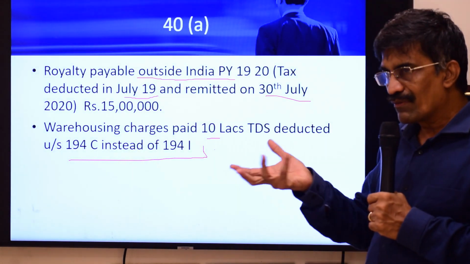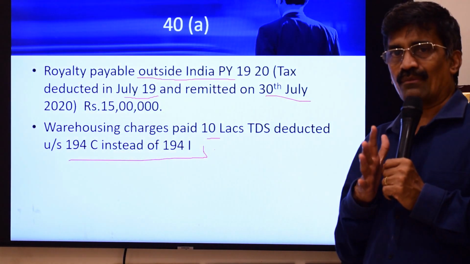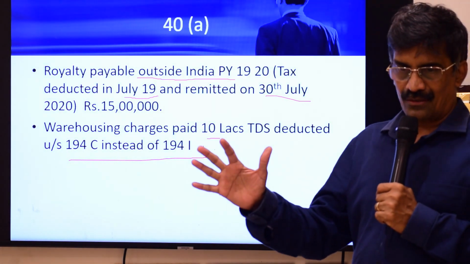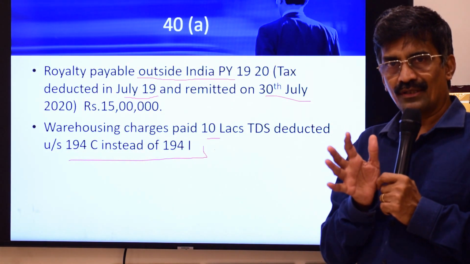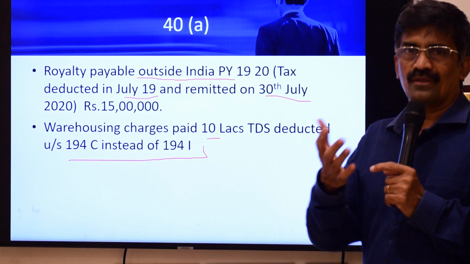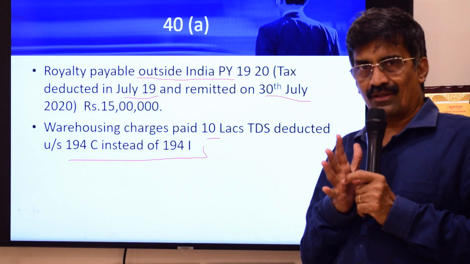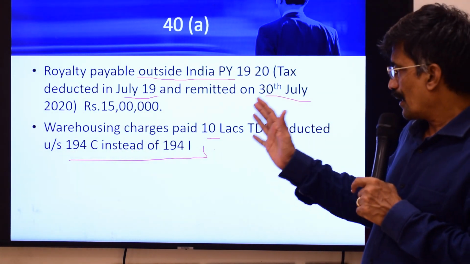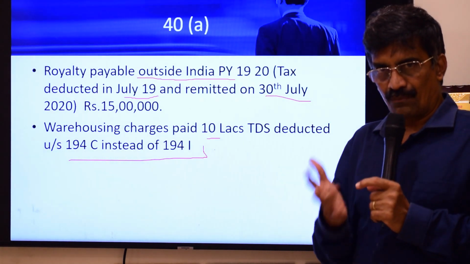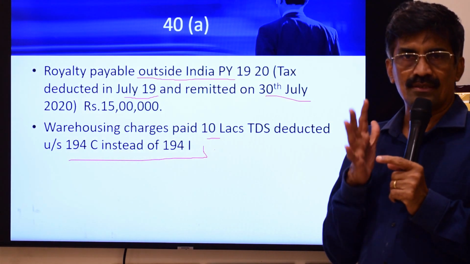So you have some conflicting decisions. The Calcutta High Court says no problem. If you have deducted under some other section wrongly, no problem. If short deduction is on account of applying a wrong section, still that will not attract disallowance. Whereas the Kerala High Court has taken a stand: if we apply the section wrongly also, there will be a disallowance.